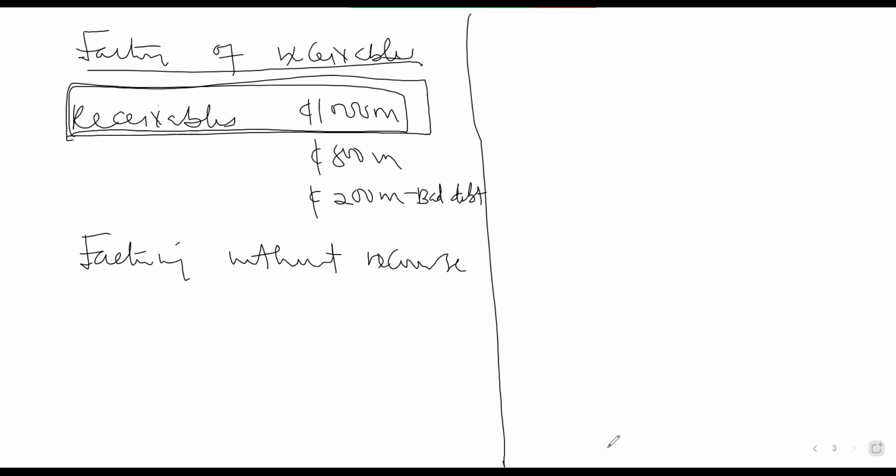So factoring without a recourse, the company is going to sell. It's just like you have a car. And you are saying that, okay, Charlie, I need money. I need 500 million. So just take the car. Although I bought it for 600 million, I need money very urgently. So give me 500 million and take the car. If I'm able to get the 500 million, I won't come for the car again. So I'm selling the car to you and I won't come for it again.